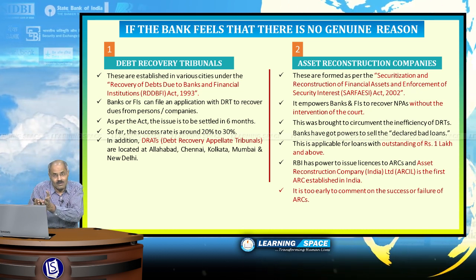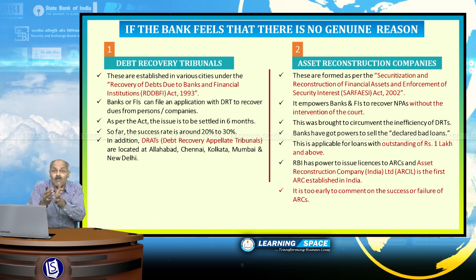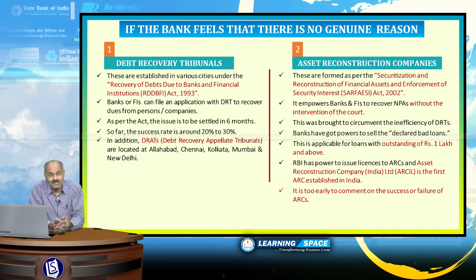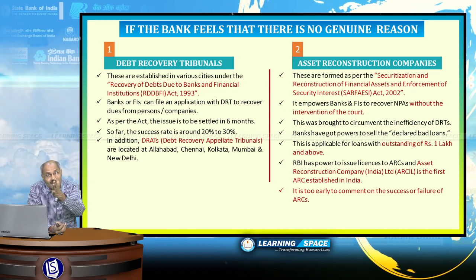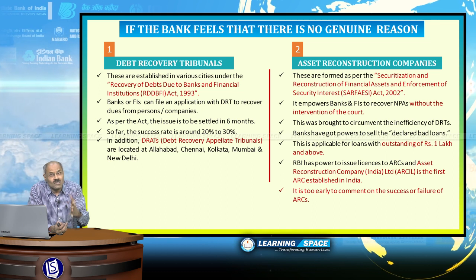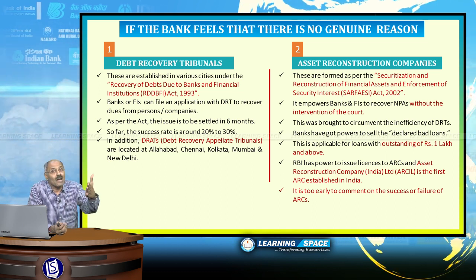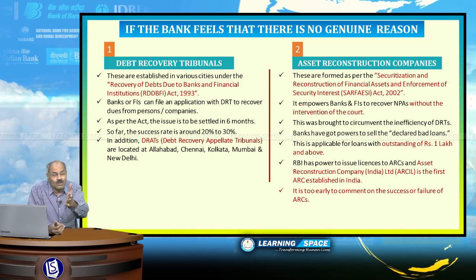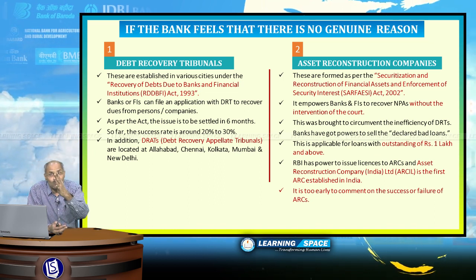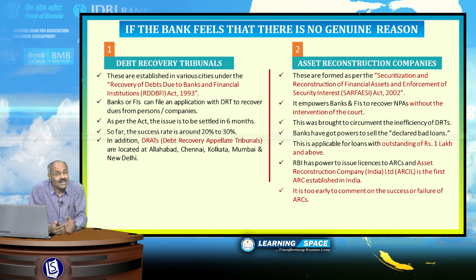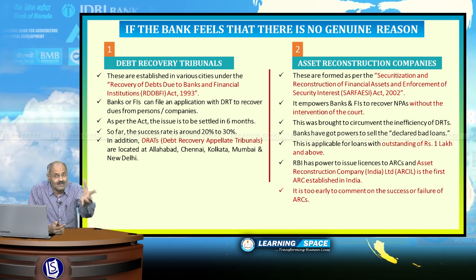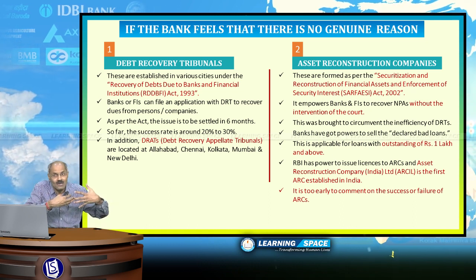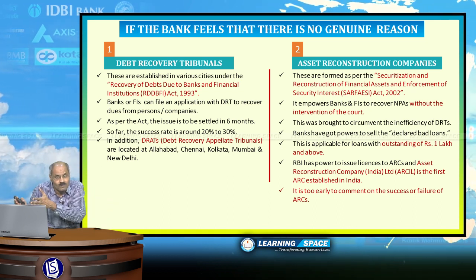This is also applicable for banks and financial institutions. The SARFAESI Act, the full form you can see in this PPT, is the Securitization and Reconstruction of Financial Assets and Enforcement of Security Interest Act, popularly known as the SARFAESI Act 2002, and it empowers banks and financial institutions to recover non-performing assets without the litigation of courts.